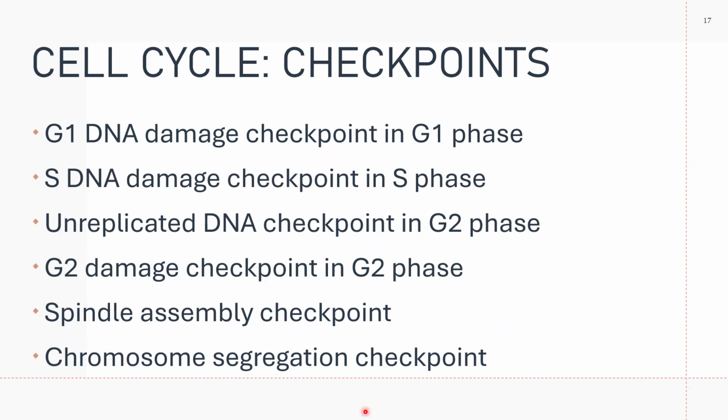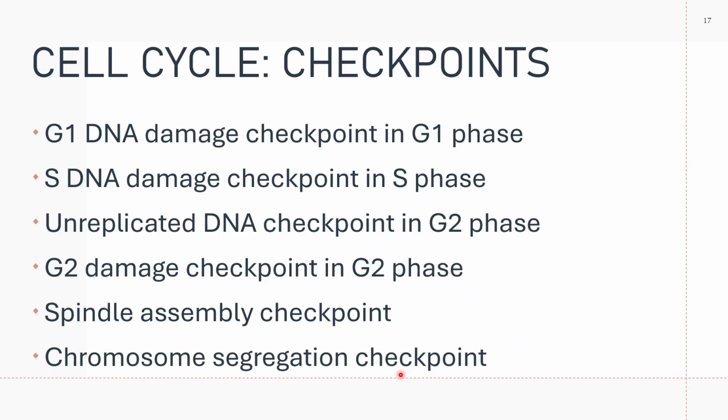Your spindle assembly checkpoint checks if the spindle apparatus is not assembled correctly. If it is not assembled correctly, then the cell may not leave the M phase.